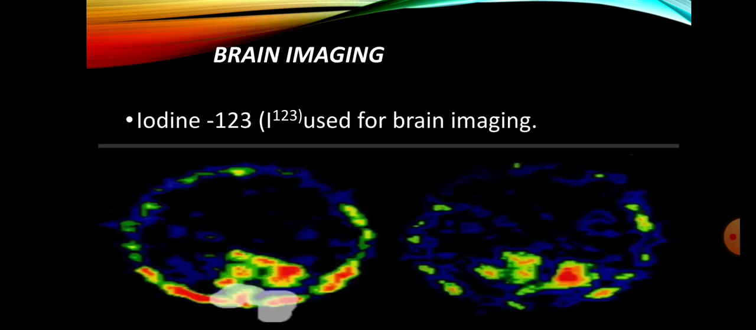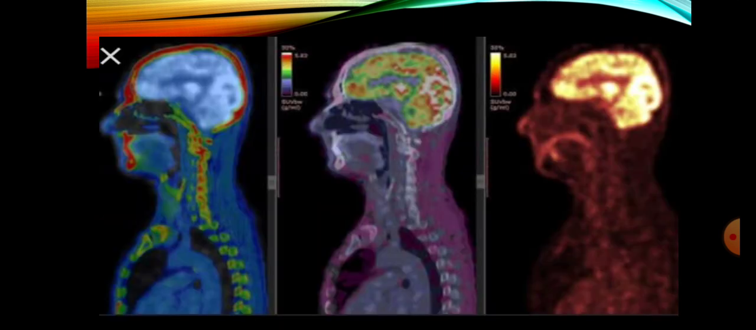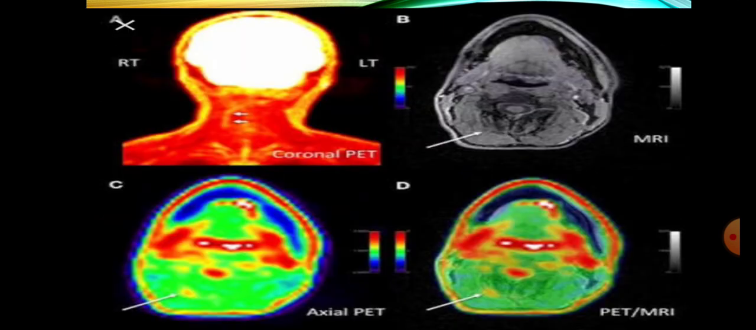Then brain imaging. Iodine 131 is used for the goiter, and iodine 123 is used for brain imaging. Don't confuse iodine 131 and 123. Okay? Iodine 123 is used for brain imaging. Brain imaging means it is used in MRI, CT scan, etc.